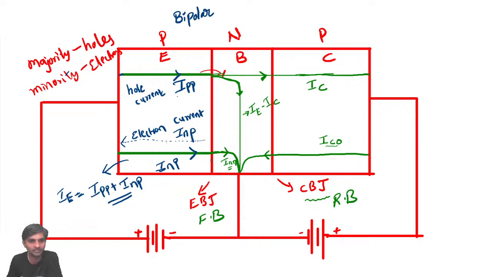The total current is represented with IE minus IC. So these are the different current components present in the given bipolar junction transistor.